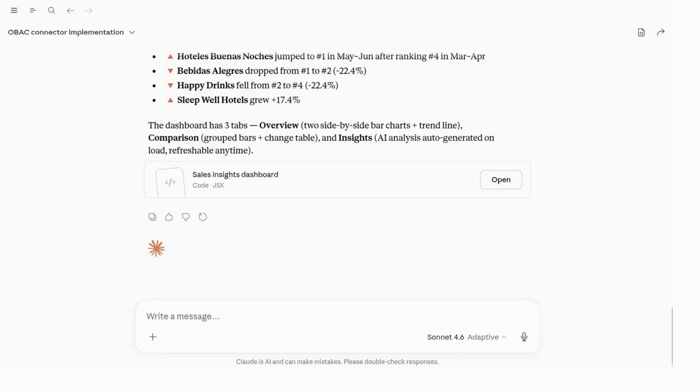OBAC connected to Openbravo doesn't just retrieve your data, it understands it, it visualizes it, and tells you what matters. So, this is the future of enterprise AI, which is intelligent, conversational, built for everyone, and it's available right now.